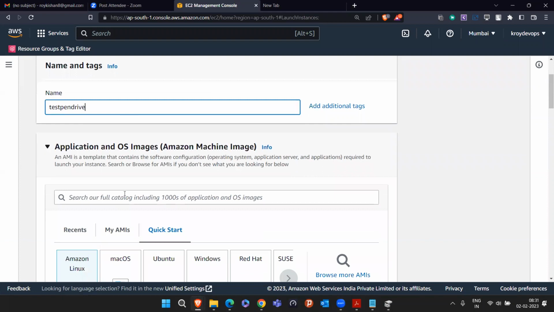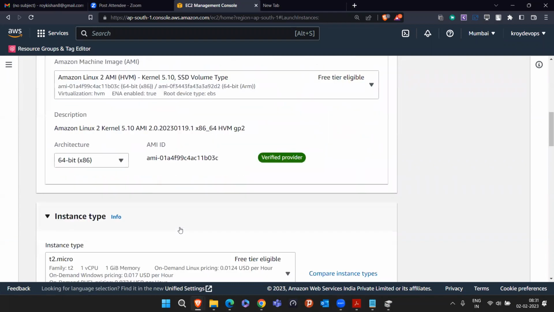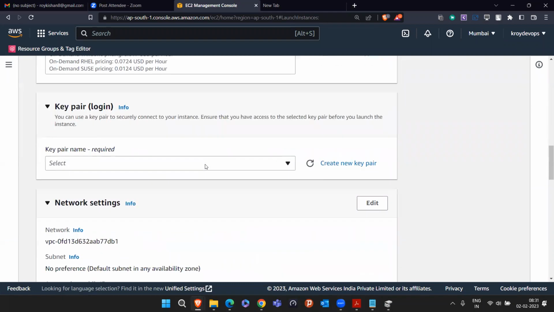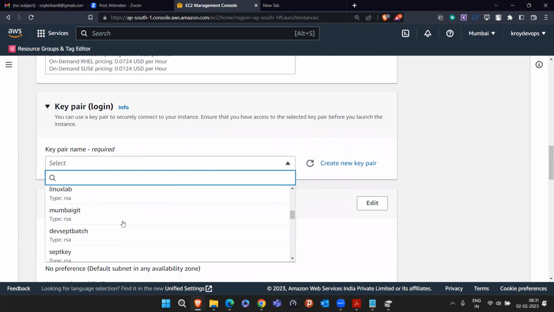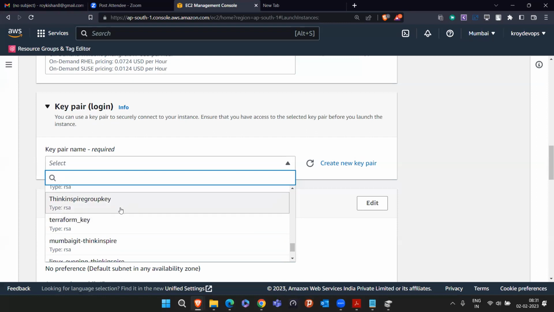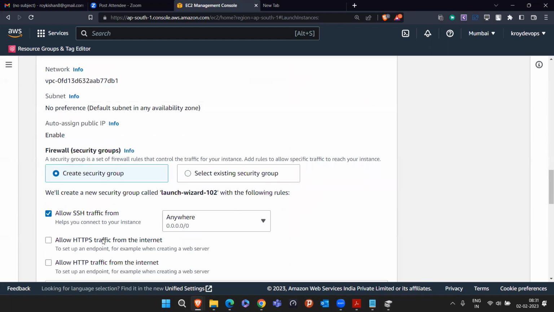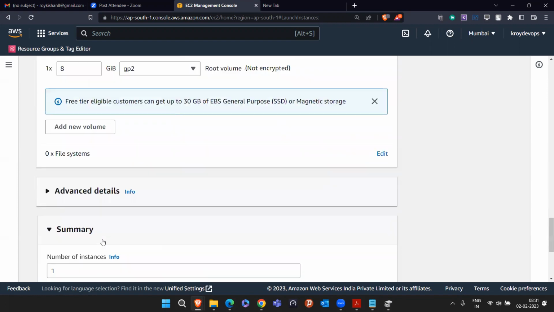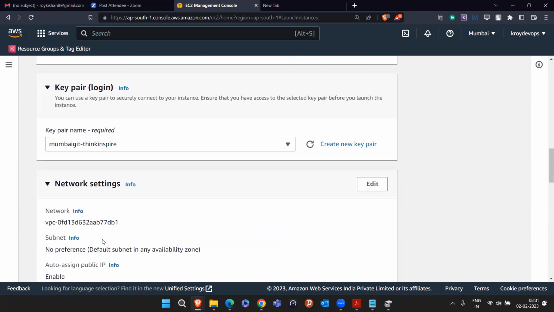Something like this, I gave the EC2 instance a name. Amazon Linux only, instance type t2.micro. I'm not selecting anything else for now. Selected the instance, allow SSH traffic. Okay, and it will come to this network setting.